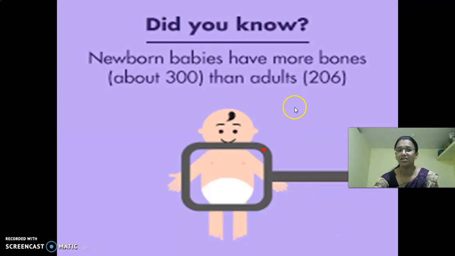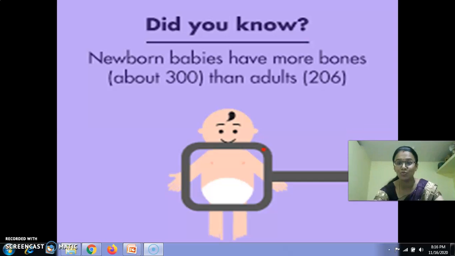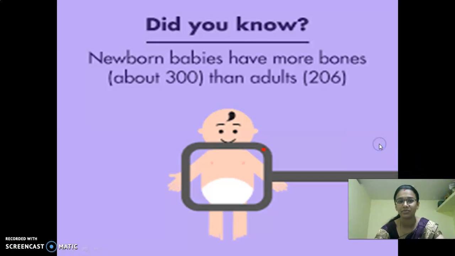And one more thing. Newborn babies have more than 300 bones, but adults have only 206. Why? Is someone removing bones from our body? No. Small bones are joined. Newborn babies and children have more than 300 bones. When they grow up, some of the bones are joined together. That is why adults have 206 bones. Okay, is this clear to you?